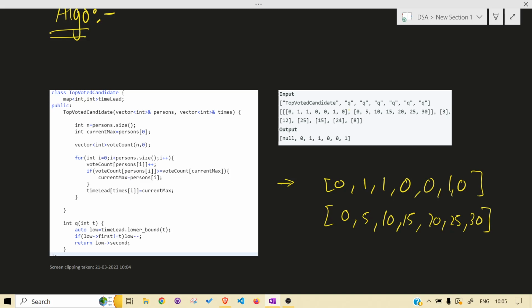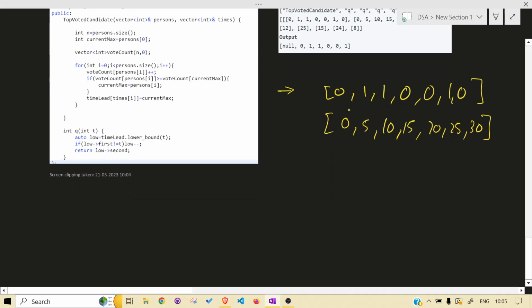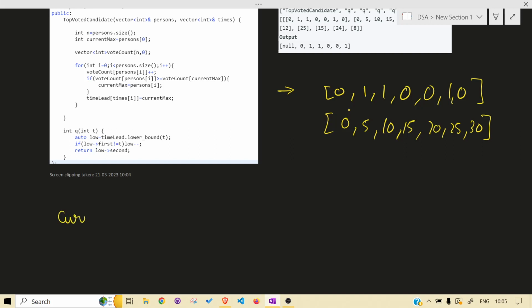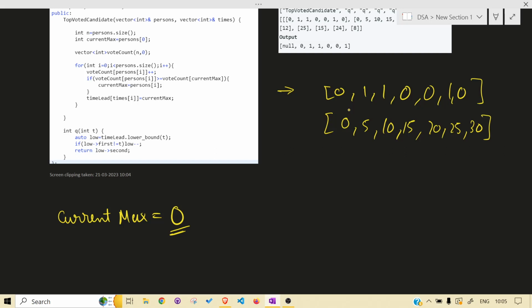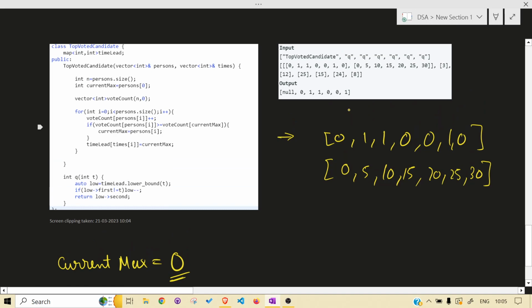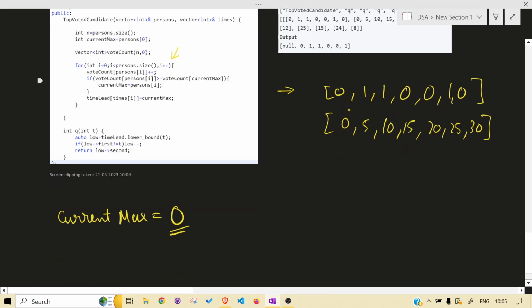So what we do is keep on counting. For the very first time, current max is 0, not the 0th index, 0 votes. And let's go. We get into the first loop. We count the votes.